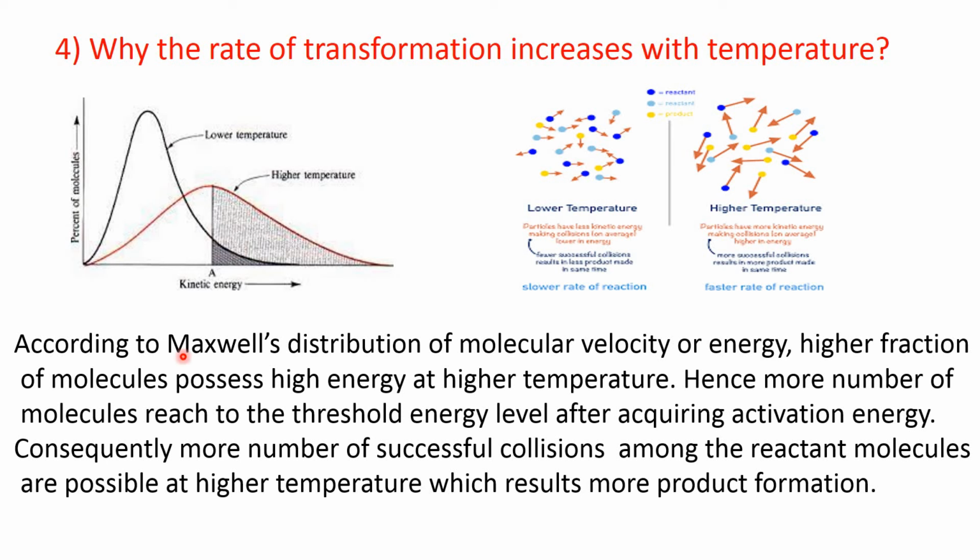So, according to Maxwell distribution of molecular velocity or energy, a higher fraction of molecules possess high energy at higher temperature. Hence, more molecules reach the threshold energy level after acquiring activation energy. Consequently, more successful collisions among the reactant molecules are possible at higher temperature, which results in more product formation.